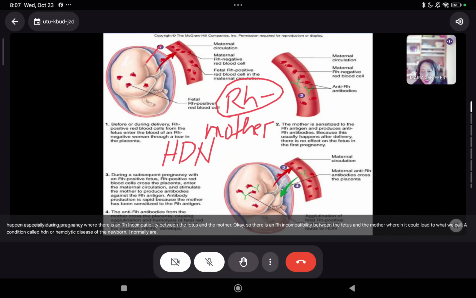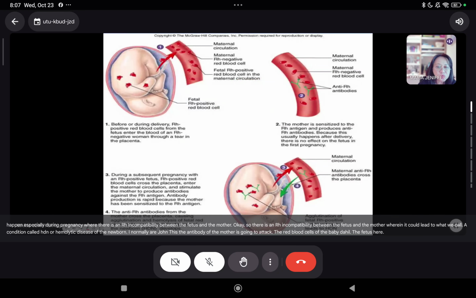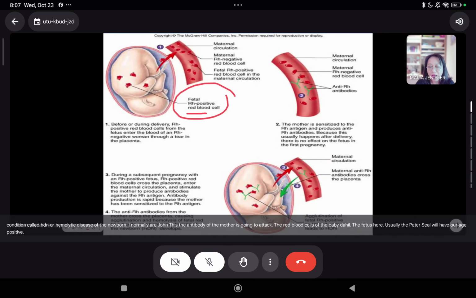Ano ang mangyayari dyan? The antibody of the mother is going to attack the red blood cells of the baby. Dahil the fetus here, usually the fetus here will have RH positive. Ang mother is RH negative.